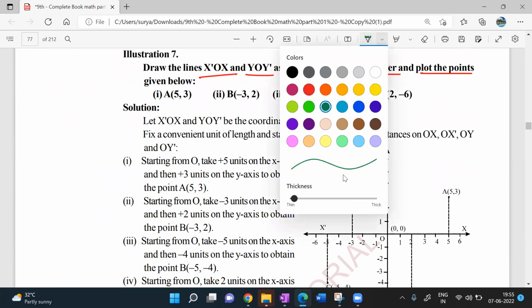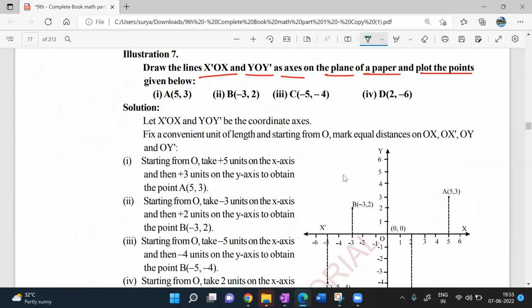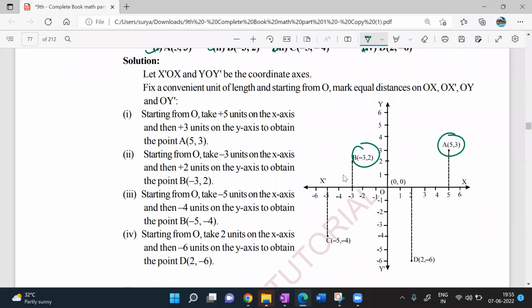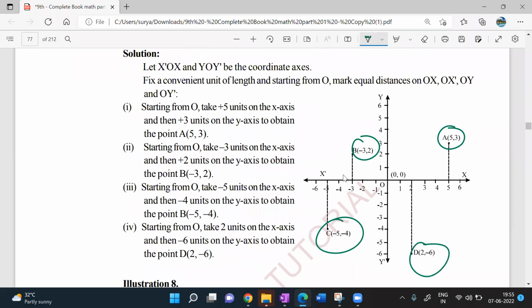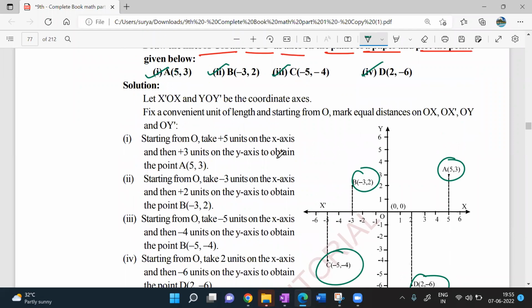So look at this here now. A point given to you, B point given to you, C point given to you, D point given to you. Correct? So you have to plot everything. 5, 3. Look at it. This is 5, 3. Minus 3 comma 2 would be somewhere here, and minus 5 comma minus 4 would be somewhere here, and next 2 comma minus 6 would be somewhere here. Look at it. That is how you can plot on the Cartesian plane. Look at everything. He has given explanation here.